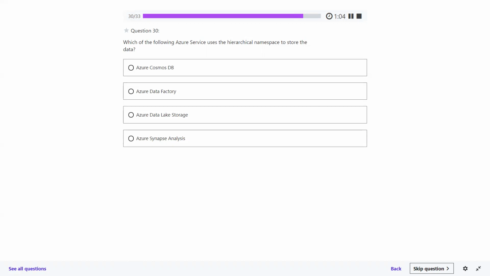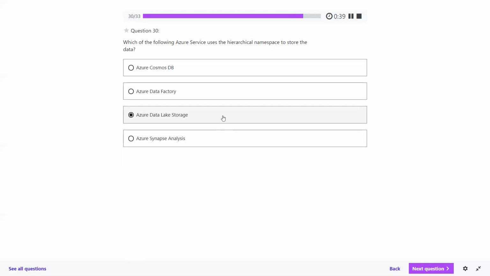What is hierarchical namespace? Hierarchical means you are going to have hierarchy, like you have the manager, the TL, the sub TL, the teams, the employees, right? You are maintaining some hierarchy. That kind of hierarchy you will be able to see as part of Azure Data Lake, the hierarchy of the storage.